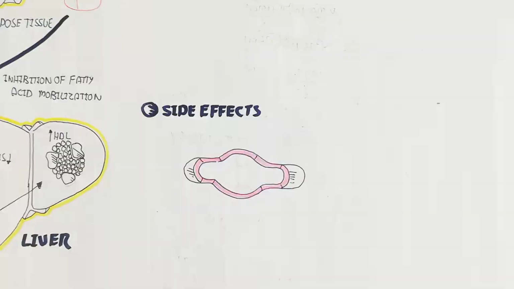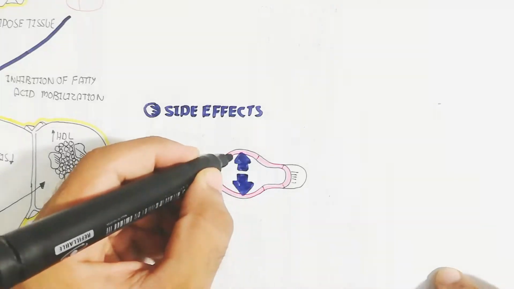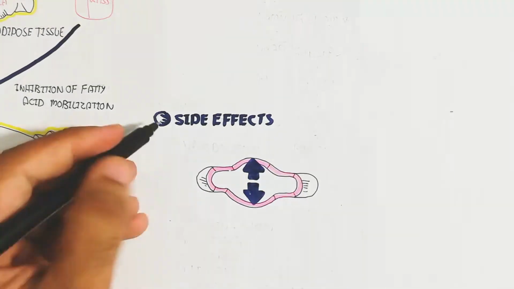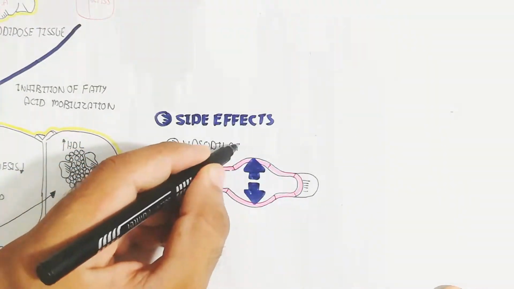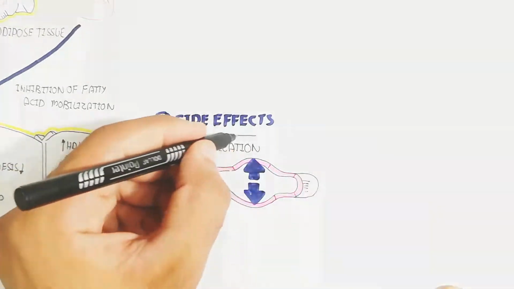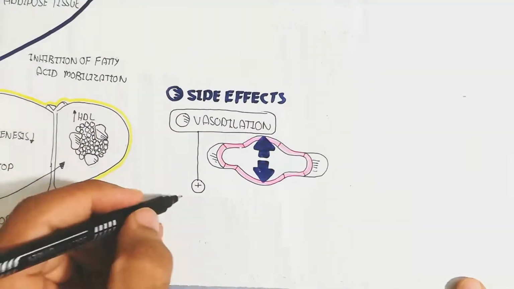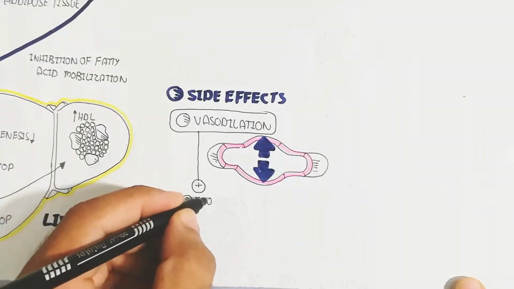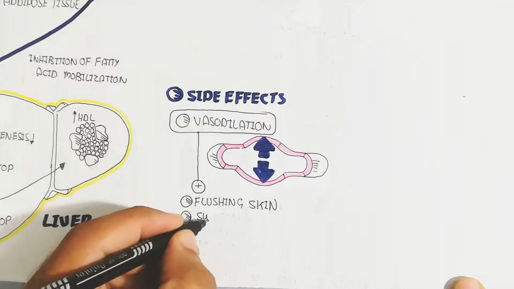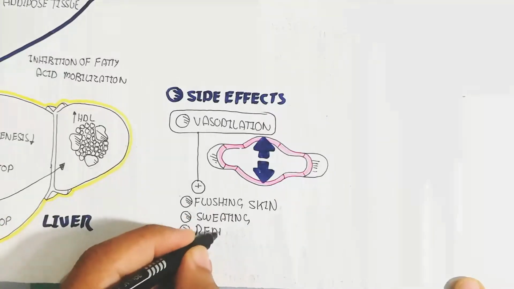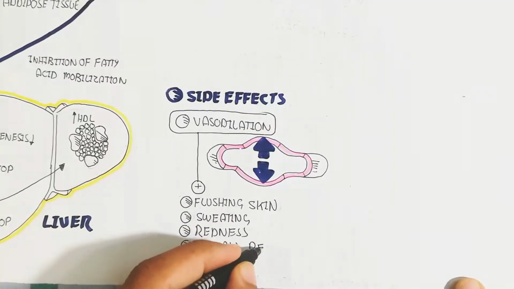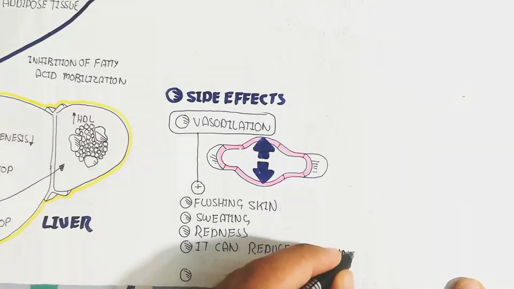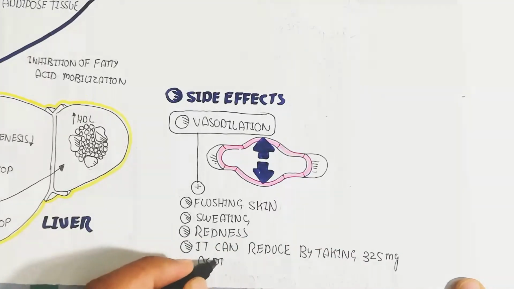On the other hand, here you can see the side effects, so let's understand. Remember, niacin is a vasodilator. It will trigger nitric oxide to stimulate vasodilation, leading to flushing of the skin. That is a side effect, along with sweating and redness. It can be reduced by taking 325 milligram aspirin before niacin.